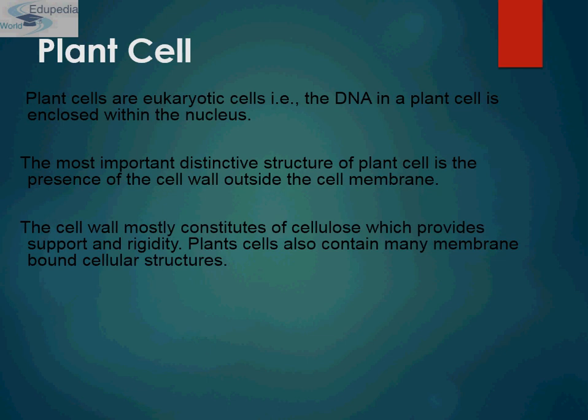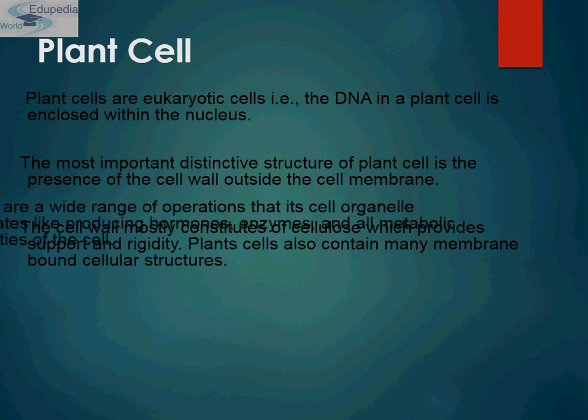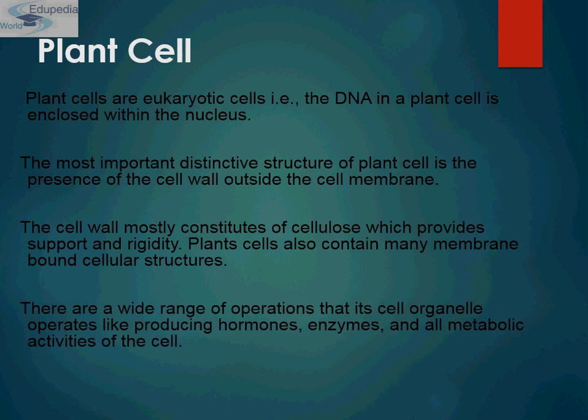Plant cells also contain many membrane bounded cellular structures. There is a wide range of operations that these cell organelles carry out, like producing hormones, enzymes, and all other types of metabolic activities in the cell.